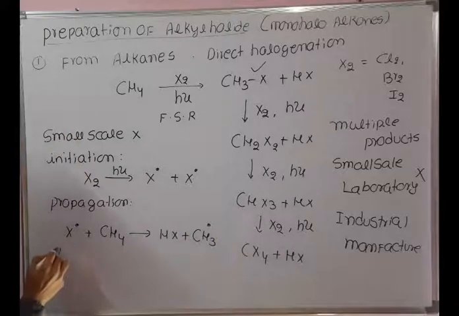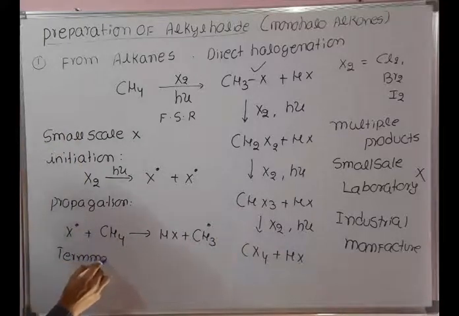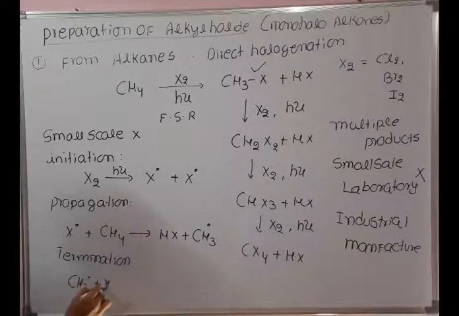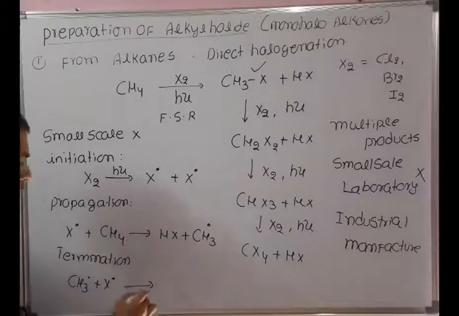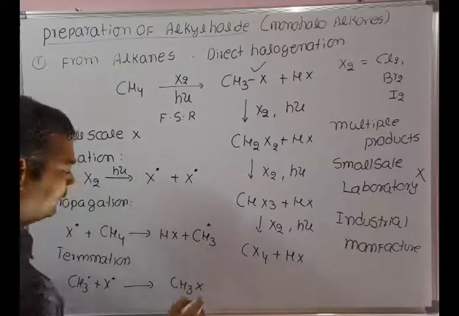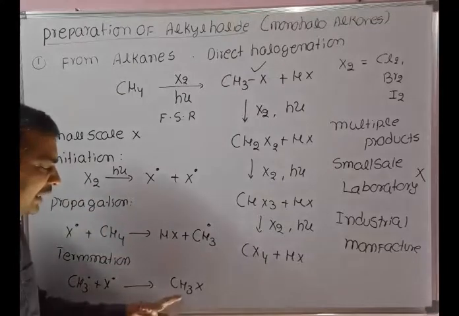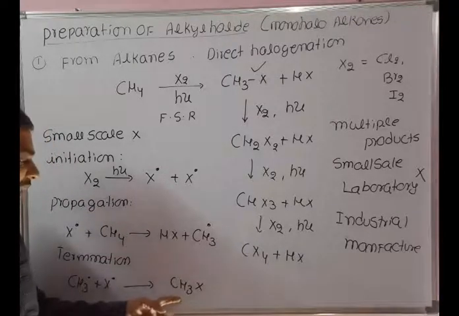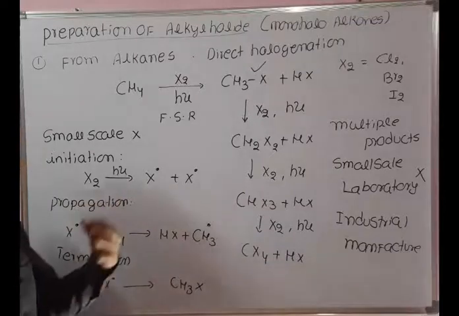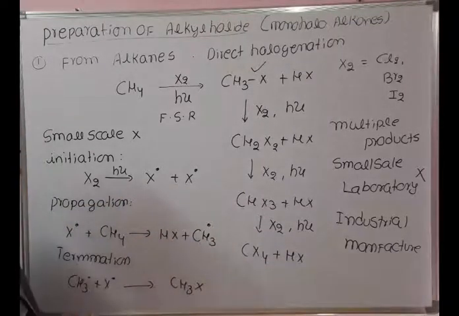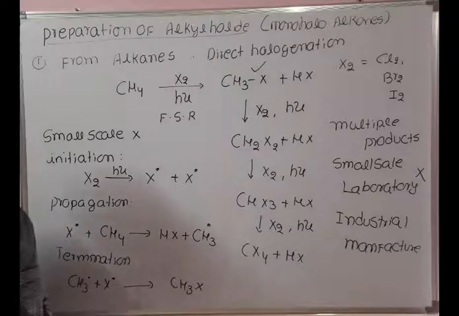In the termination step, the CH3 dot from the propagation step and the X dot from the initiation step combine to give monohaloalkanes. Industrially, we can control the reaction here, but on a small scale, it again reacts with X dot to give multiple products. This is about direct halogenation of alkanes. It is useful as an industrial method, not preferred for the laboratory. It is an example of a free radical substitution reaction.